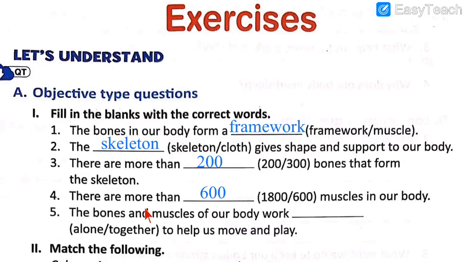Number 5. The bones and muscles of our body work dash to help us move and play. The bones and muscles of our body work together. They do not work alone, they do not work individually. But how do they work? They work together, so we can move and we can play.